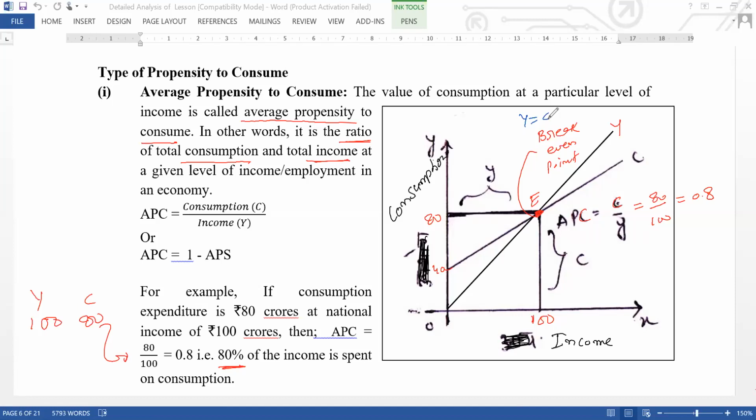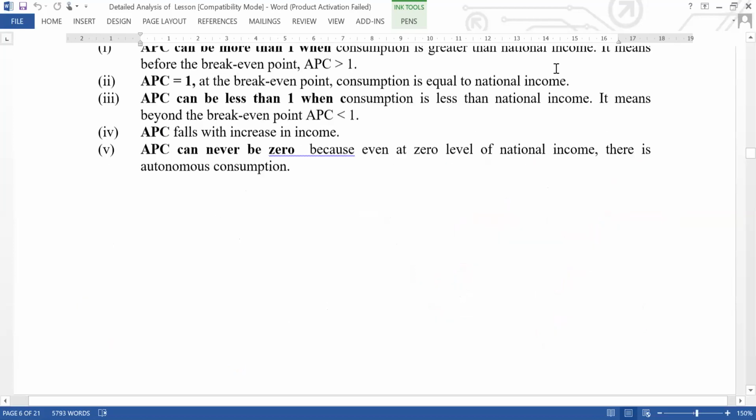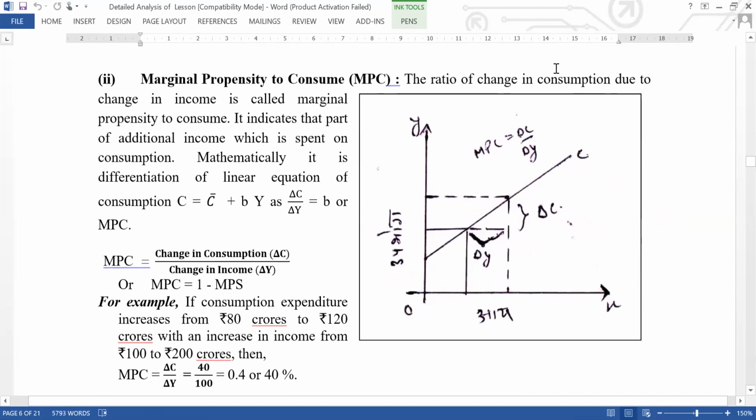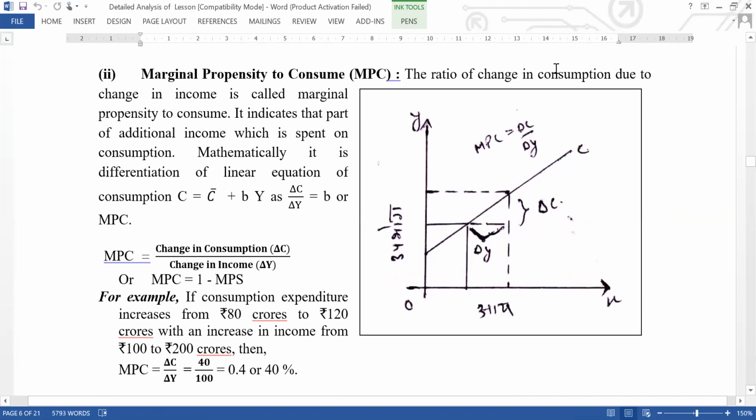Now the second point I told you about is marginal propensity to consume. So what is marginal propensity to consume? Look at that also. Here this is the level of income, and here the level of consumption, C. What is marginal propensity to consume?